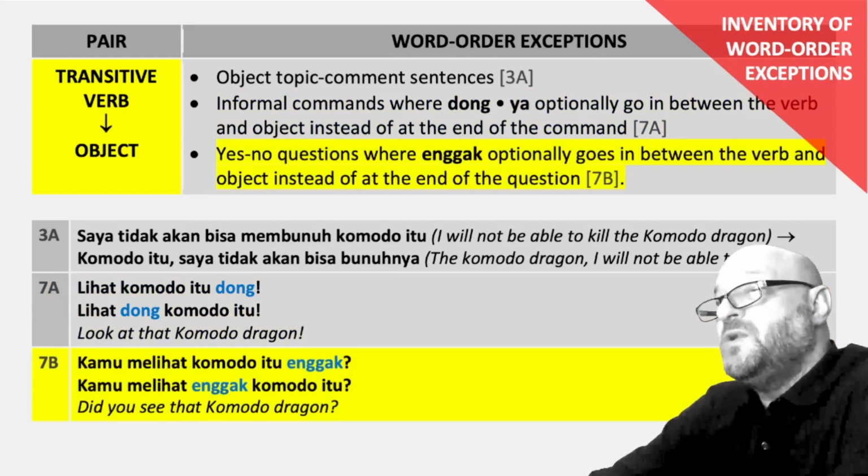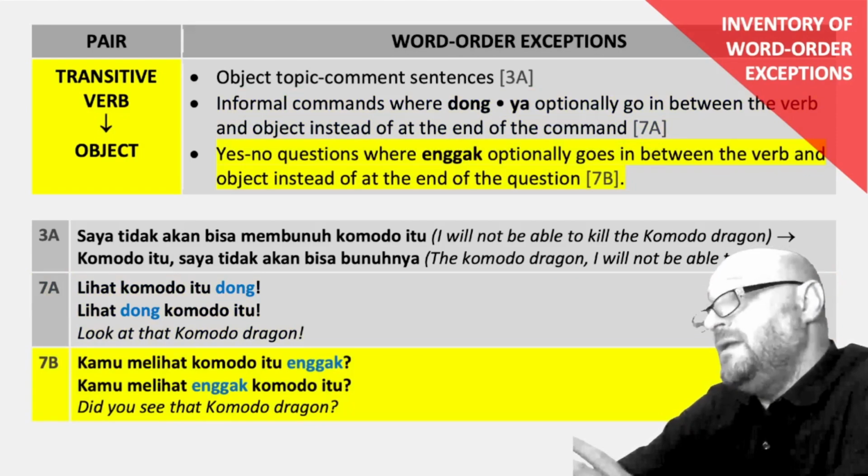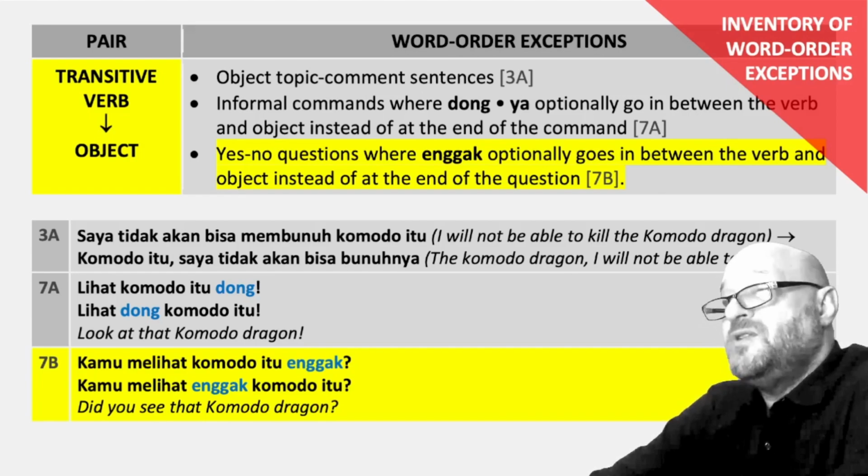Yes/no questions where enggak optionally goes in between the verb and object, again weird, instead of at the end of the question. 7b, you could say, kamu melihat Komodo itu enggak? Did you see that Komodo dragon? Or kamu melihat enggak Komodo itu? Did you see that Komodo dragon or not?